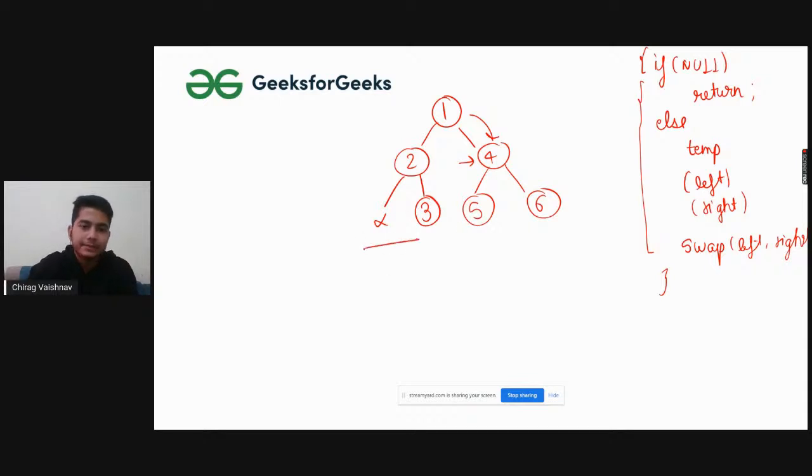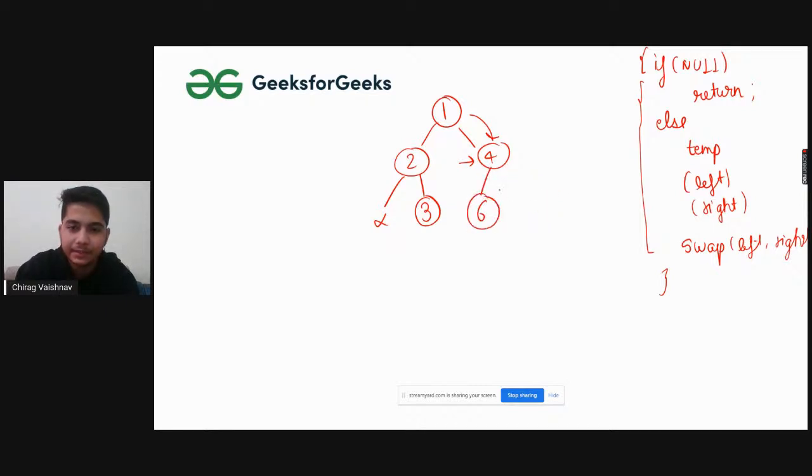In this case, you have seen that if it's null also, it does not matter, because earlier it was 2, 3 and null, and now it's this. So null is also swapped. In the case of null and null, it does not matter. But if one of them is null and the other is not, then the swap will matter, right?